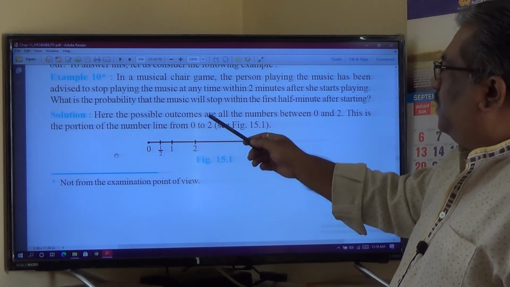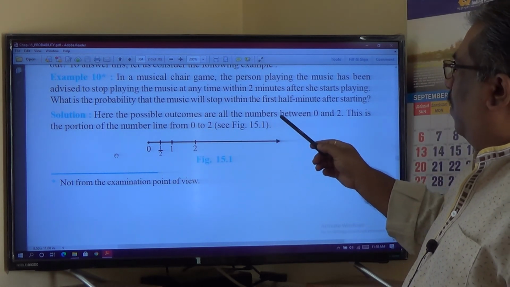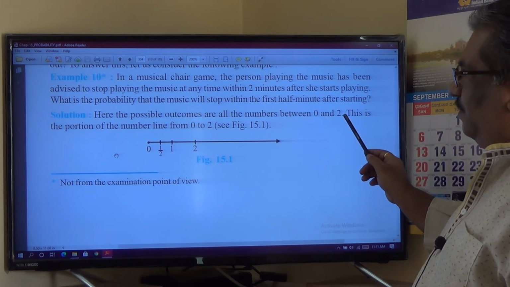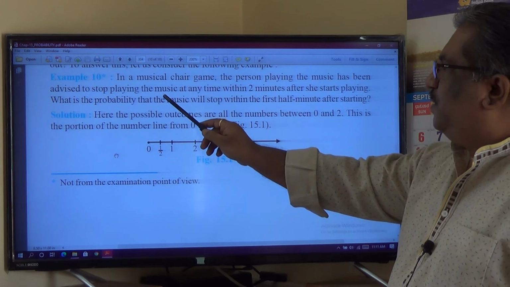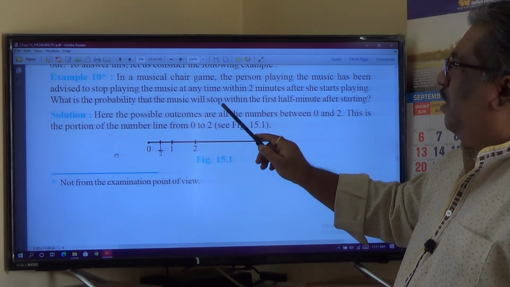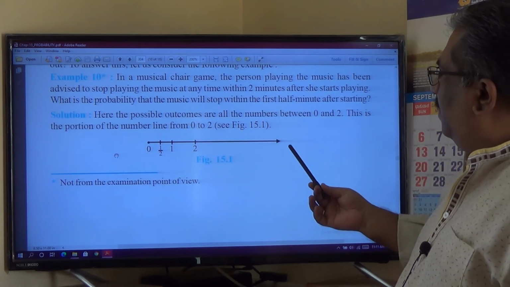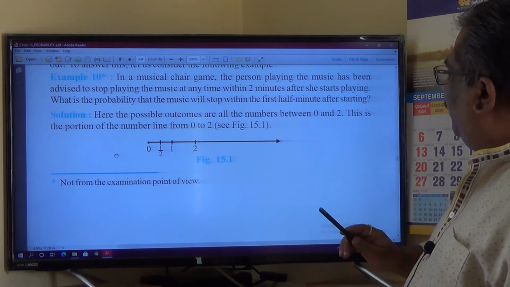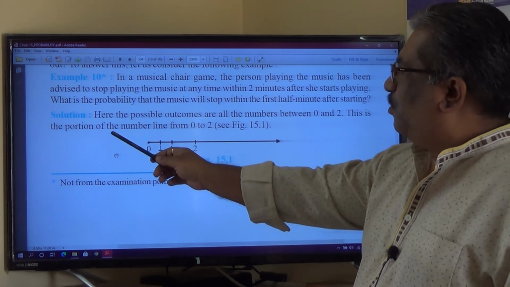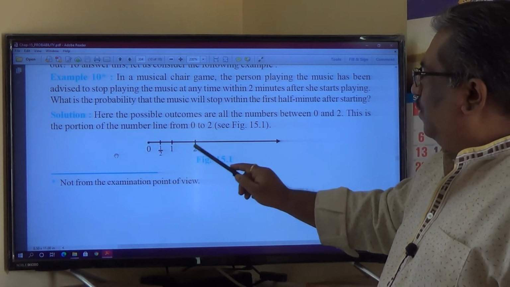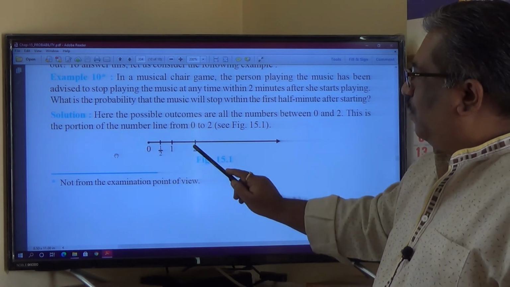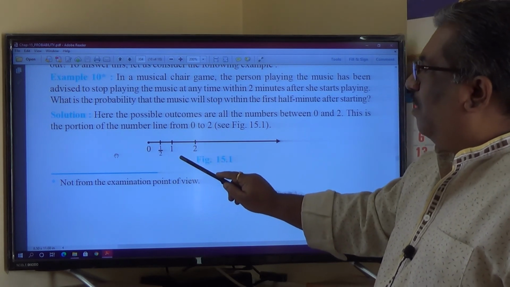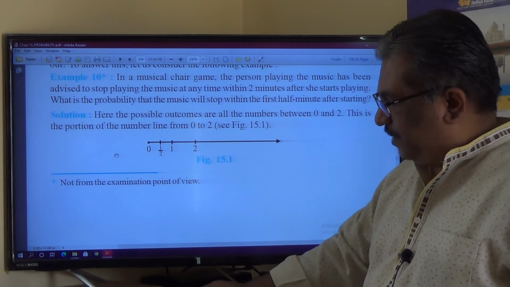Here the possible outcomes are all the numbers between 0 and 2. Correct. Between 0 and 2 minutes, all the numbers on the number line represent the possible outcomes. This is the portion of the number line from 0 to 2. All the numbers from 0 to 2 are all possible outcomes. Okay, next.